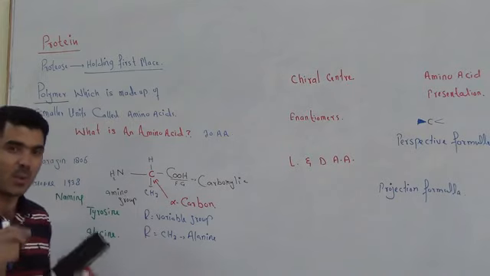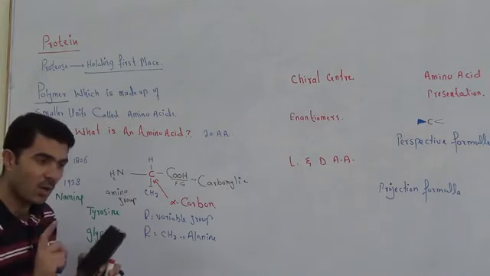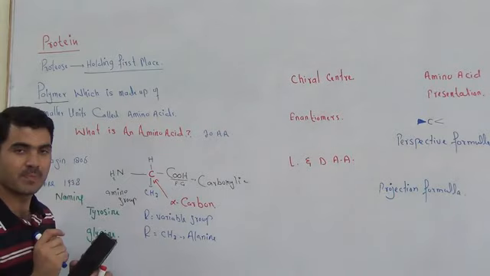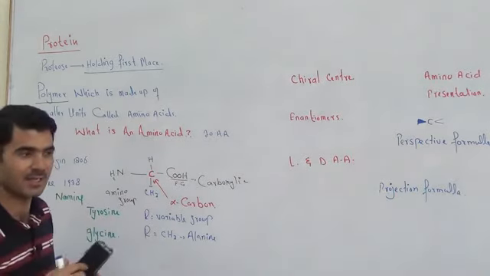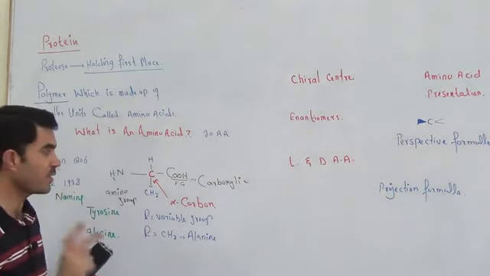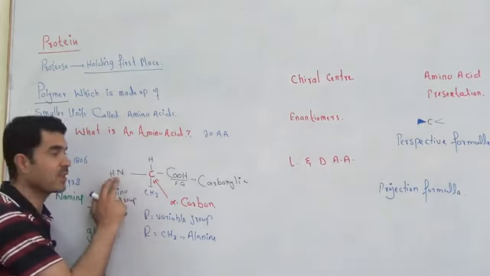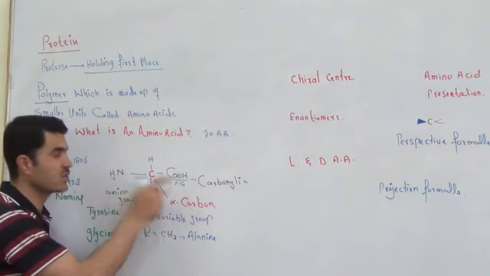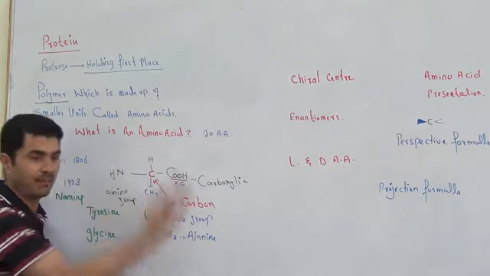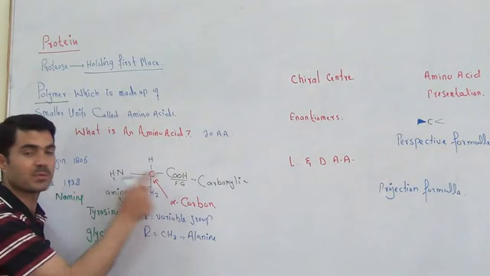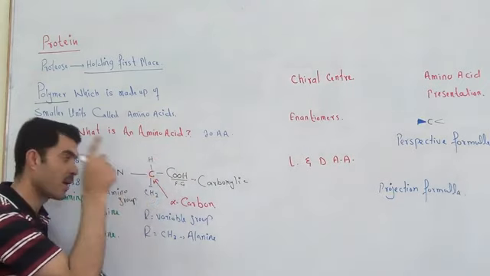But notice one thing, that there are different amino acids. Later on we will discuss this. In different amino acids, these 2 groups are most important. There will be no change in these 2 groups. These 2 groups will be there definitely, along with that hydrogen.